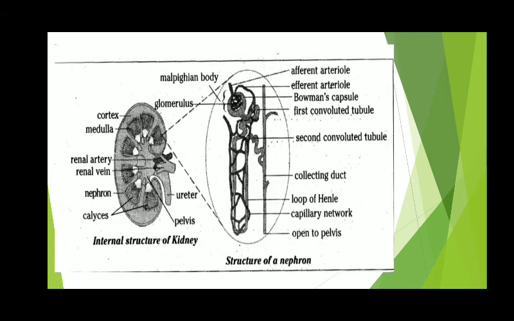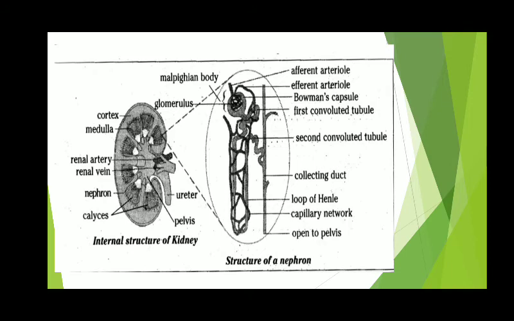The function of the glomerulus is to filter the blood that passes through it. When the renal artery brings dirty blood into it, it filters the blood, and only the small molecules present in the blood, like glucose, amino acids, salts, urea and water, can pass through the glomerulus.